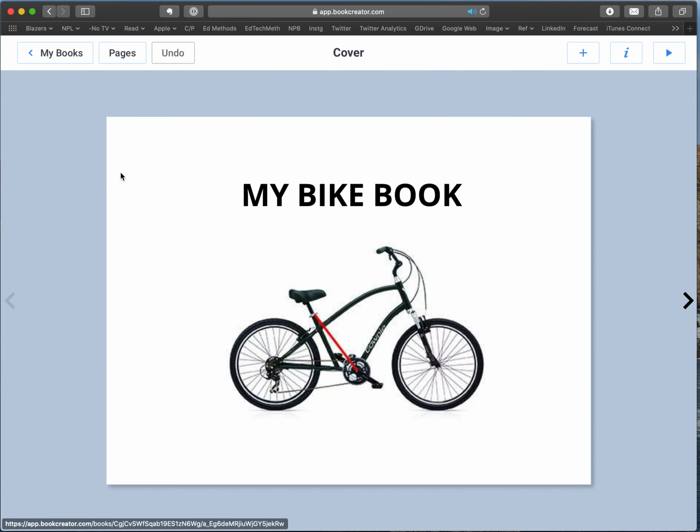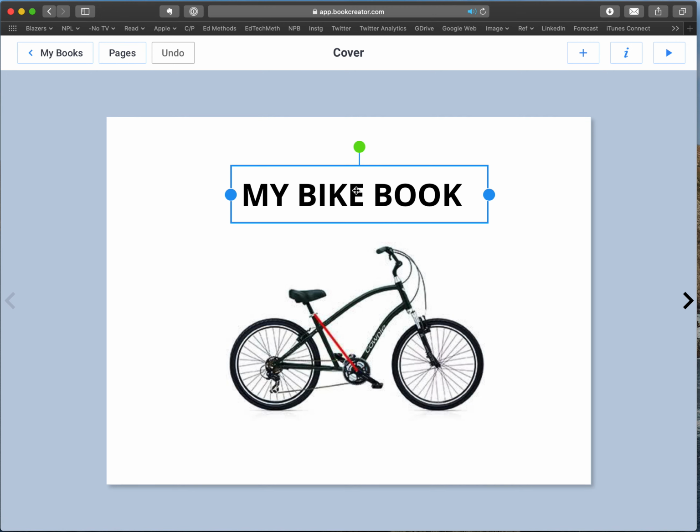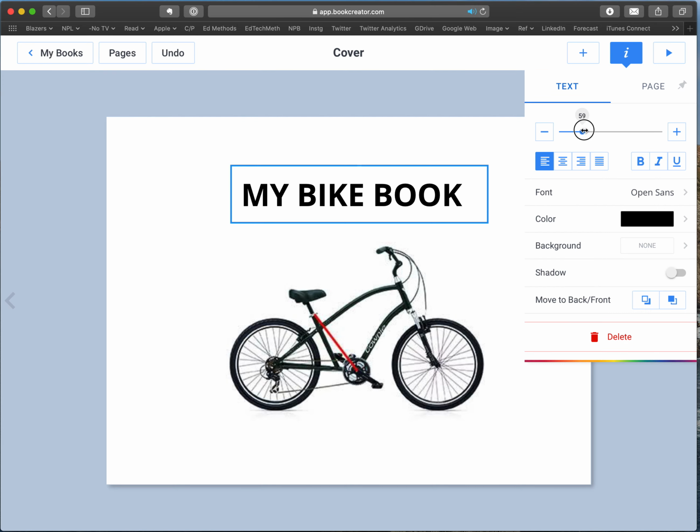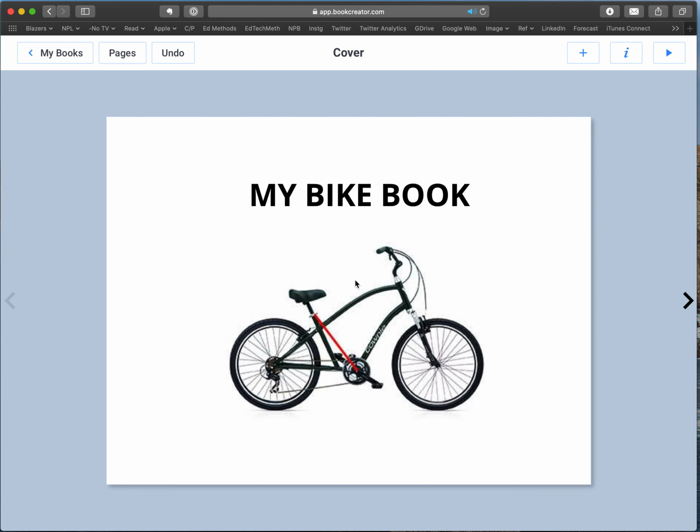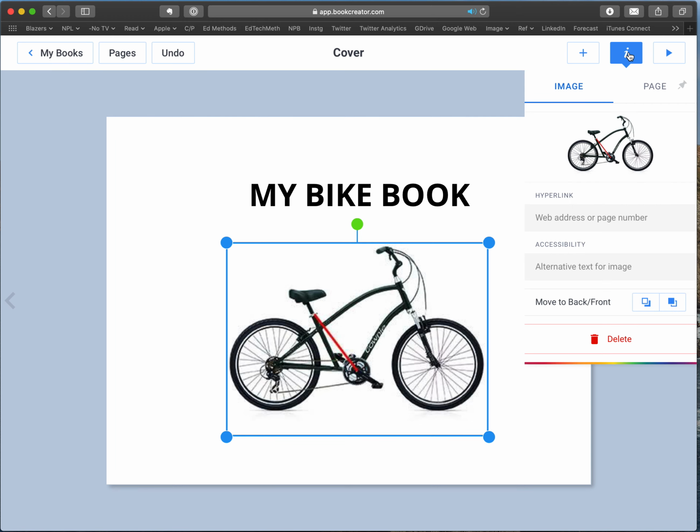So some of the things you could do: if I click on text and I go up here to information, the I, you'll see I can make changes this way. I can center it. I can do color. So this I button helps you manipulate what you're working on. If I click here, you'll see the I button gives me different things. I could add a hyperlink to an image or something like that.